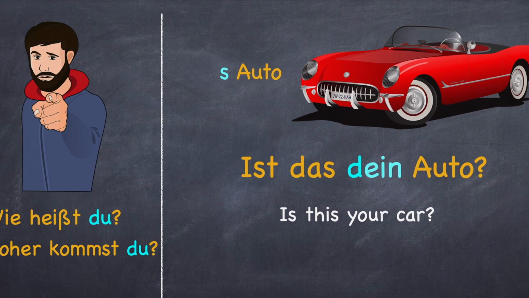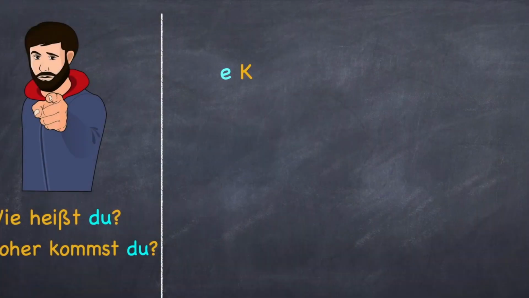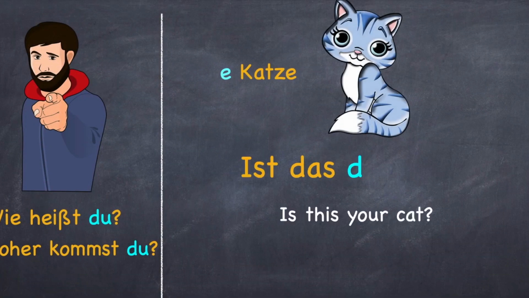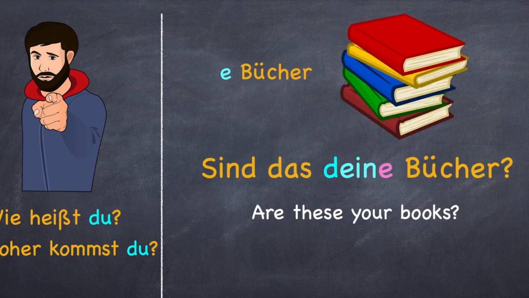So firstly, we are using dein because we are talking about the pronoun du. And we are using dein with the masculine der and das. But when we come to feminine or plural, we use deine. Ist das deine Katze? Sind das deine Bücher?